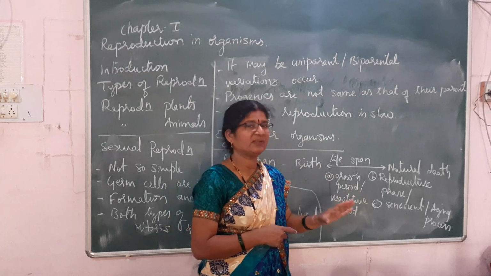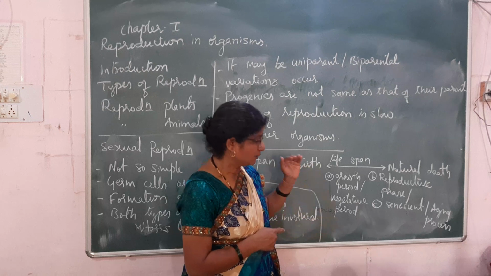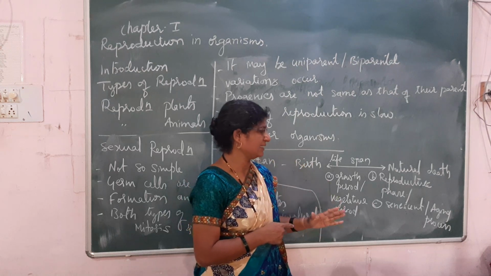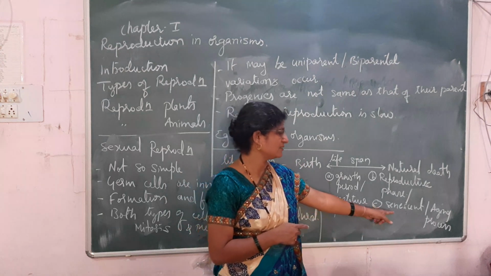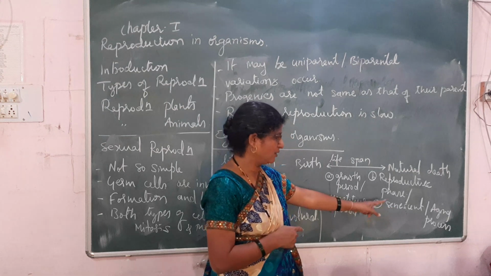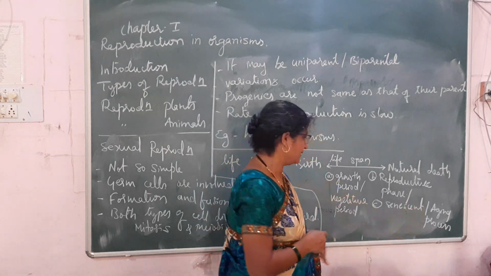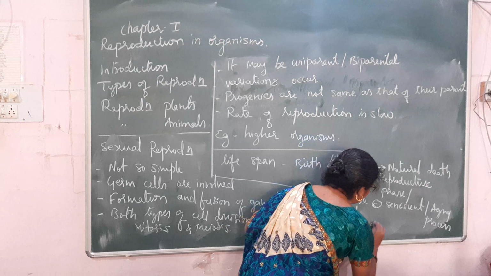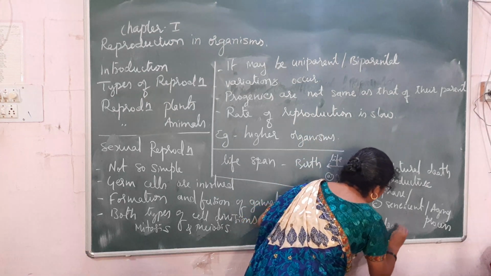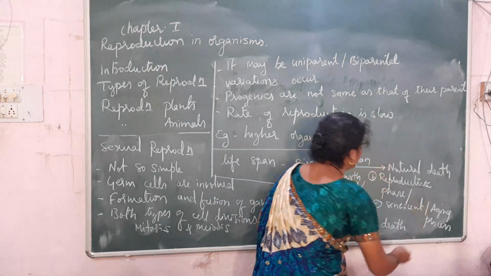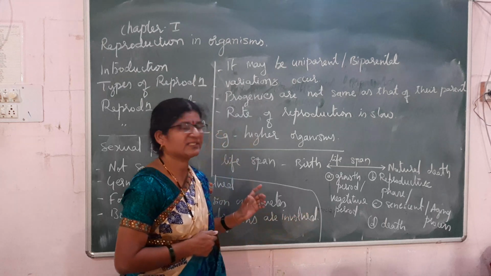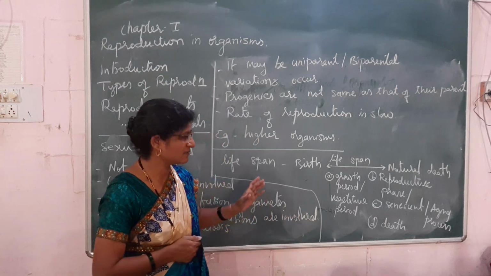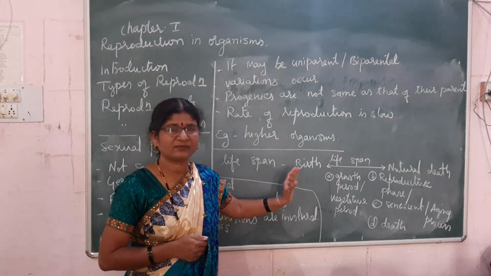This decrease in the capacity of reproduction is called senescence or the aging process. At the end, it results in death. These are the different phases which every organism passes through during its lifetime.